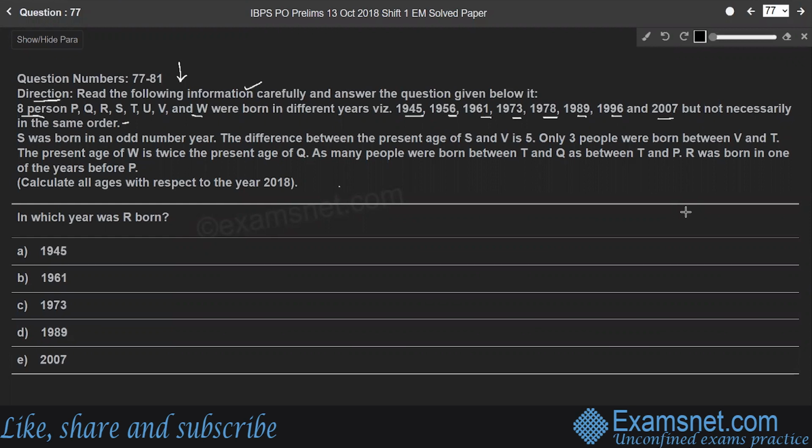S was born in an odd number year. The difference between the present age of S and V is 5. Only 3 people were born between V and T. The present age of W is twice the present age of Q. As many people were born between T and Q as between T and P. R was born in one of the years before P. Here, calculate all ages with respect to the year 2018. Then the question is, in which year was R born?